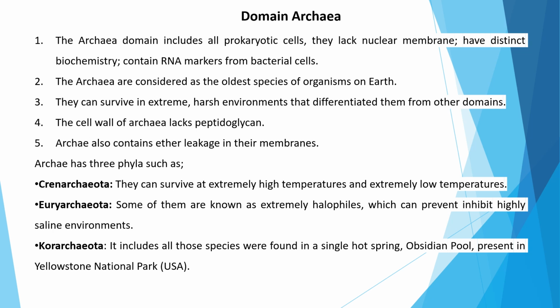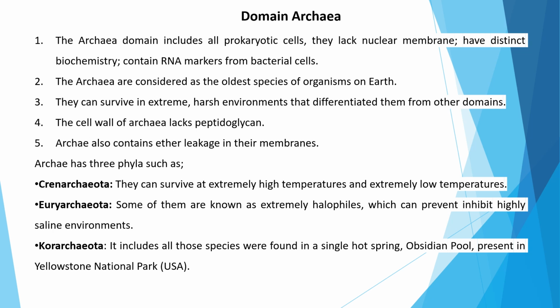Archaea mainly lack peptidoglycan in their cell wall. They also contain ether linkages in their membrane. Archaea has three phyla: Crenarchaeota, Euryarchaeota, and Korarchaeota. Crenarchaeota can survive at extremely high temperature and also extremely low temperature.